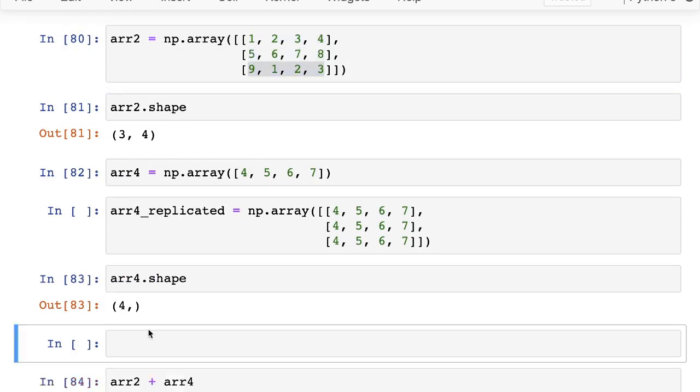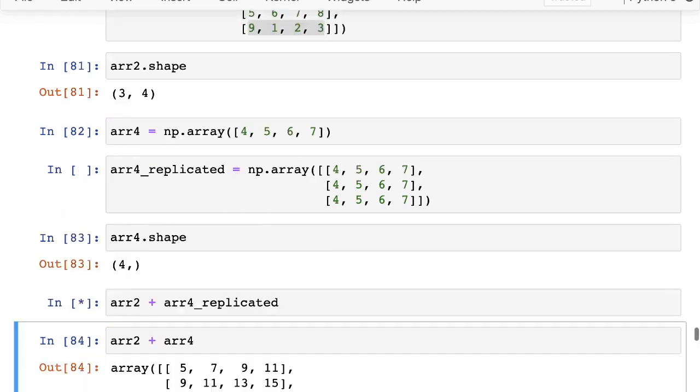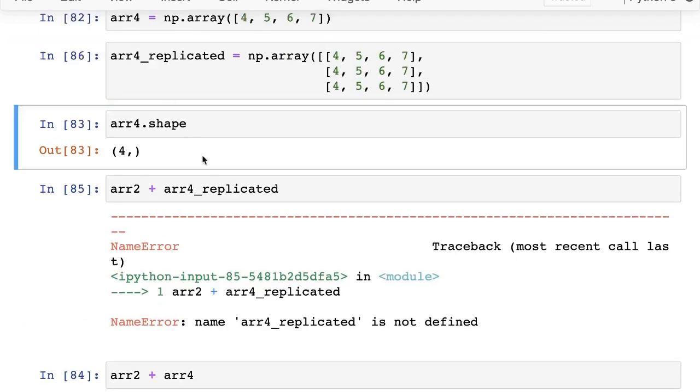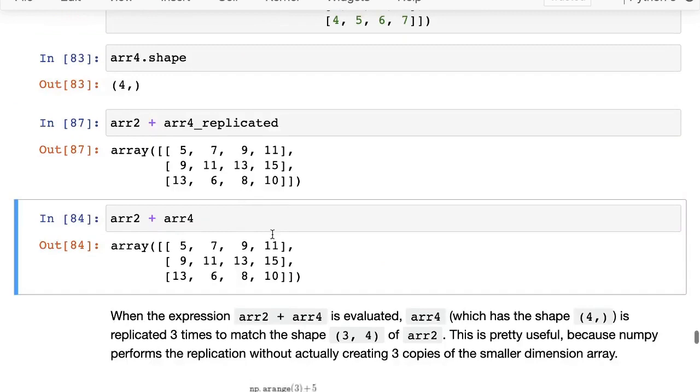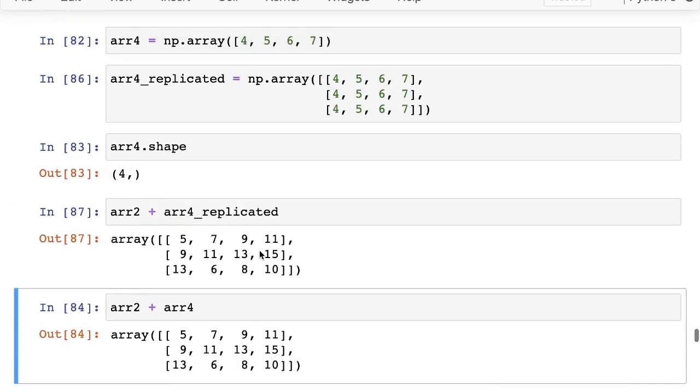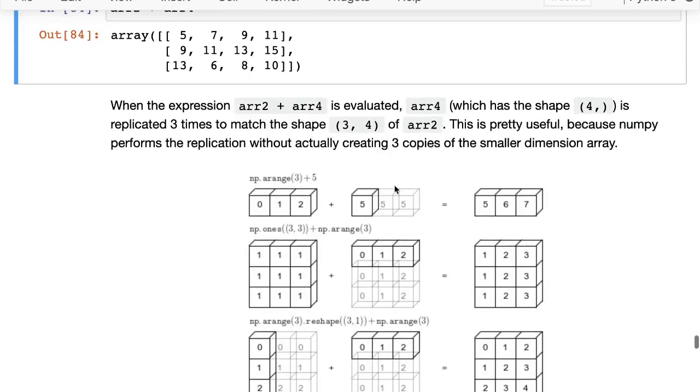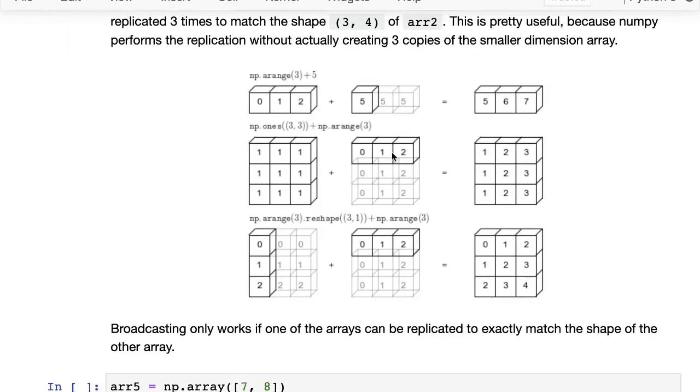And you can just verify this completely. Array 2 plus array 4 replicated. Yeah, and you can see that we get the exact same result. All right. So this is the idea of broadcasting. And here is a visual explanation of the same thing.